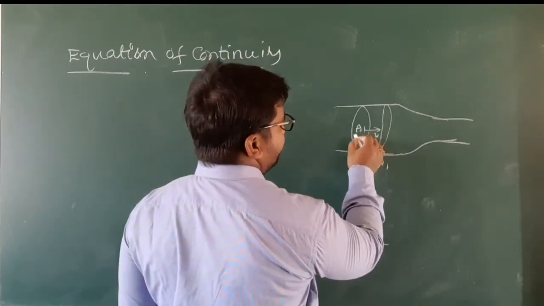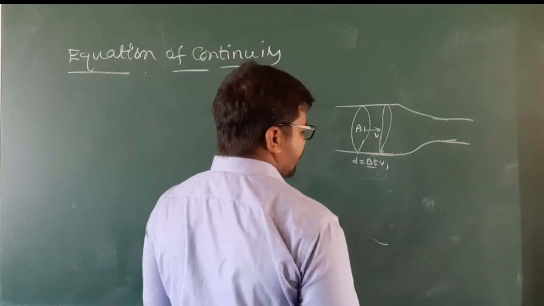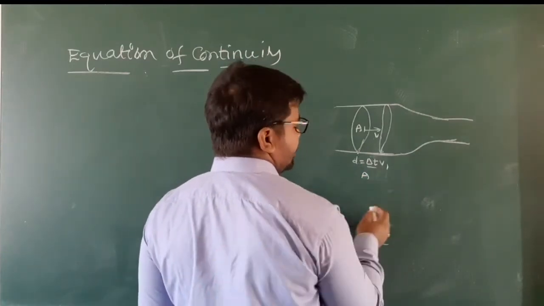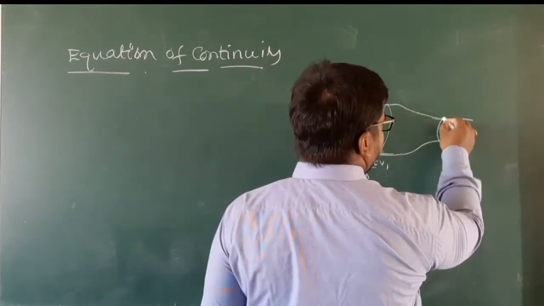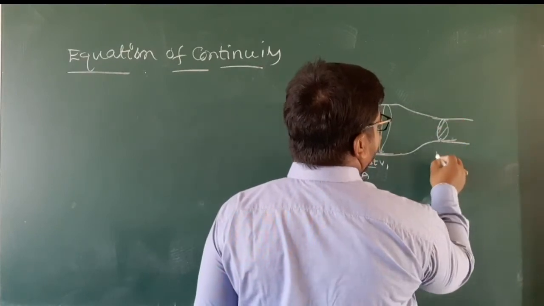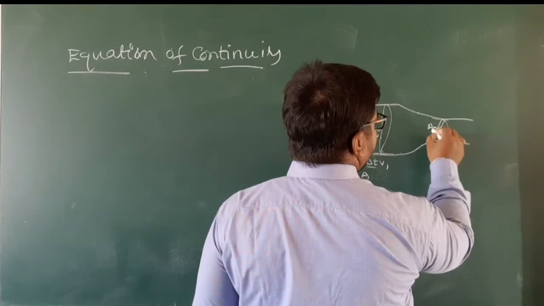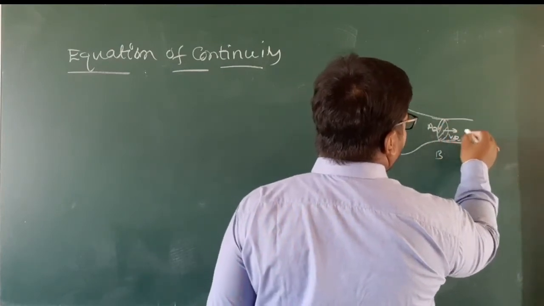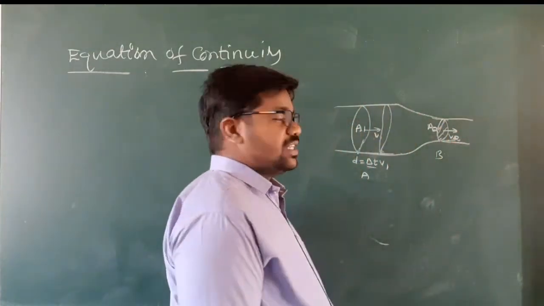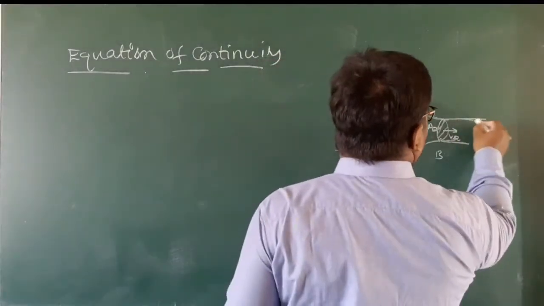Here the area of cross section is A1, at position A. Now consider B, where the area is different: A2, and the velocity is V2.